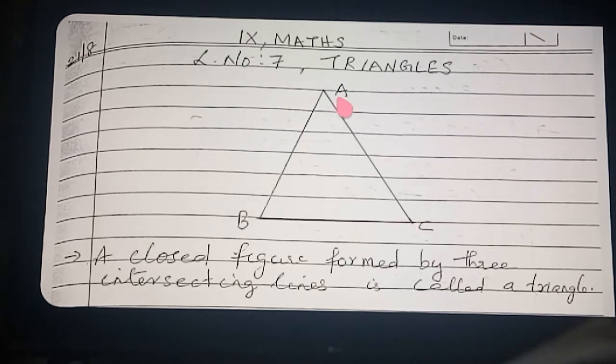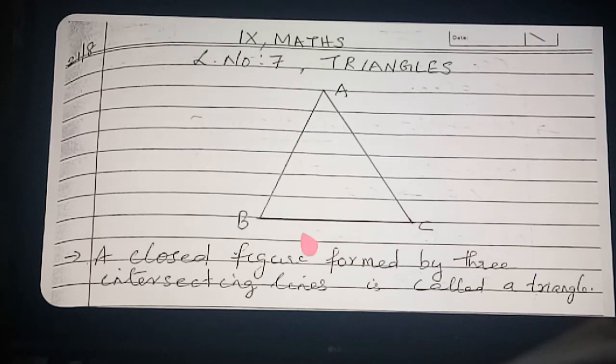BAC. A came in the middle, no? Or you can name it as CAB. Clear? Angle BAC or angle CAB. In short way, we can write angle A. Similarly, next angle B. How can we name it? Angle ABC.